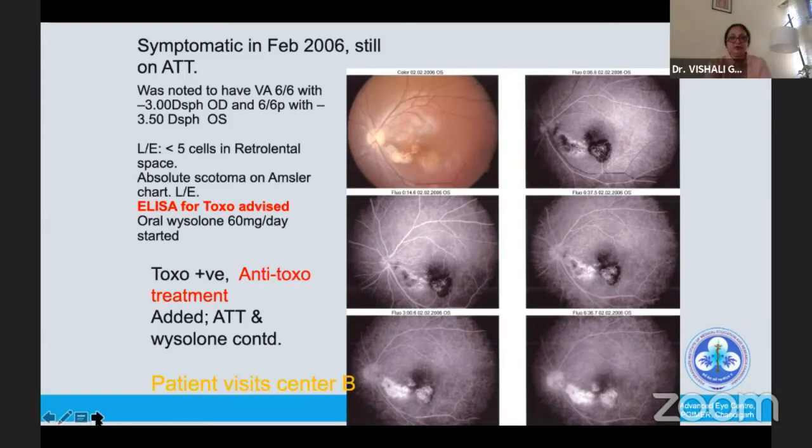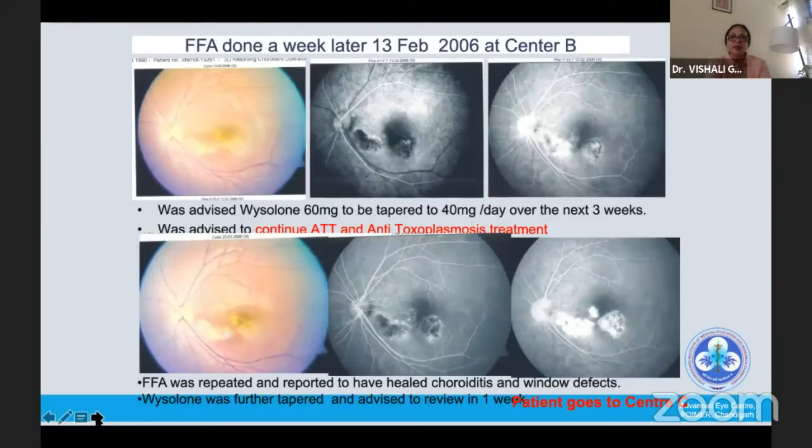This was February 2006. They also do the fluorescein in this particular center, and on fluorescein, they told her that this lesion, she's a qualified engineer, so that's what she told us, that this new lesion which is developing is the new one, and for that she needs more steroids, ATT to continue, and toxo treatment to continue. So she was kind of confused with what is happening, and flies across the country, thousands of miles, to go to Center C.